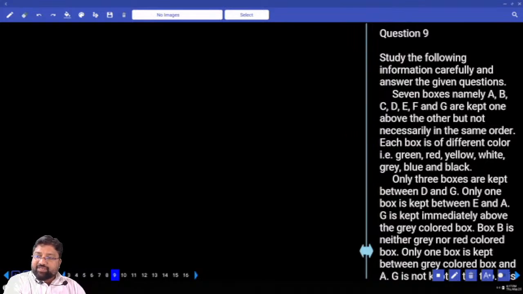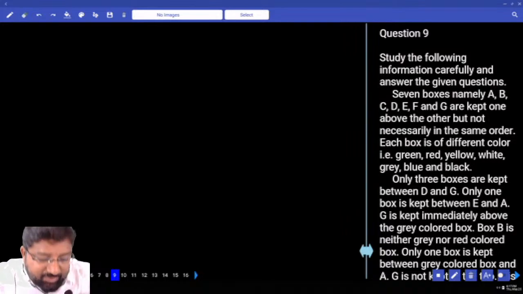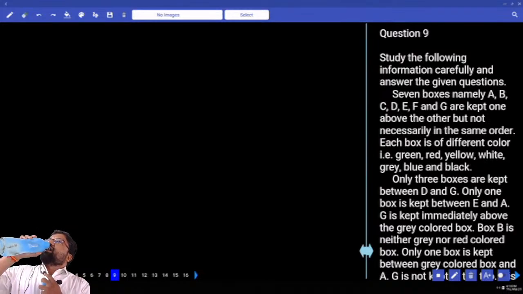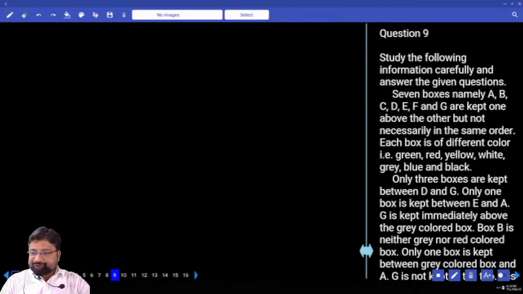Seven boxes, namely A, B, C, D, E, F, G, are kept one above the other, but not necessarily in the same order. Each box is of a different color.